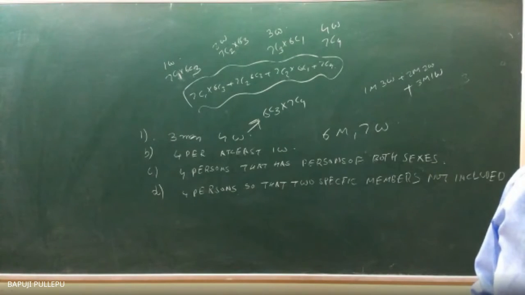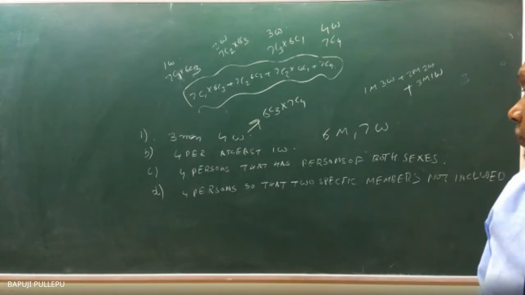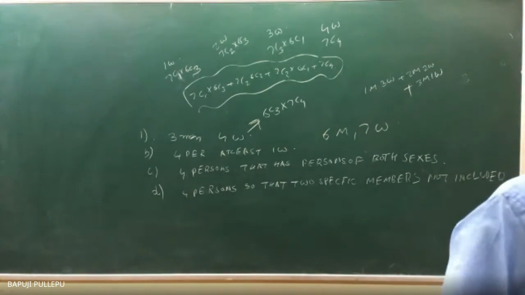This is also over. Then 4 persons so that 2 specific members are not included. How will we do this? Tell me.